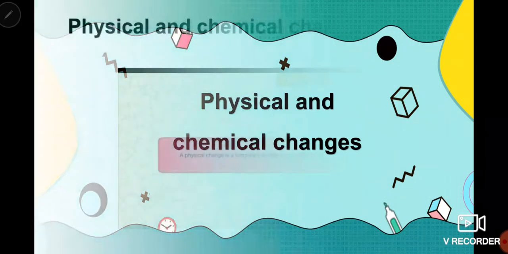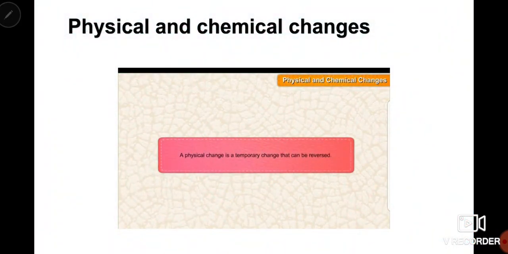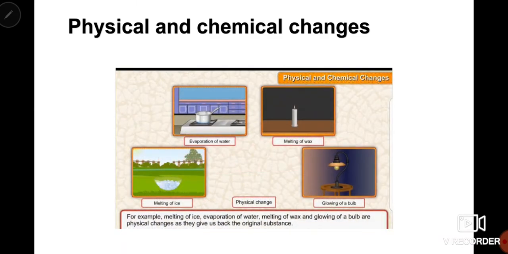Next is physical and chemical changes. A physical change is a kind of temporary change that can be reversed. It means we can get back the substance which it was before the change. We can get the original substance back. That's why we say that we can reverse it. For example, melting of ice, evaporation of water, melting of wax, glowing of a bulb. These all changes can be reversed. These all are physical changes. If we melt ice, from ice we can get water. If we keep water in the freezer, then we can get the ice back. So we can reverse the change.